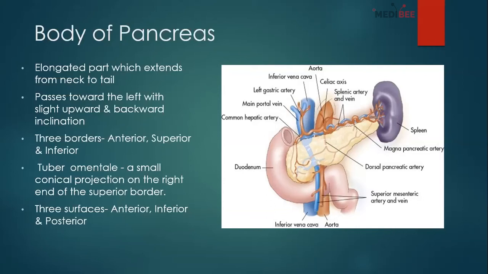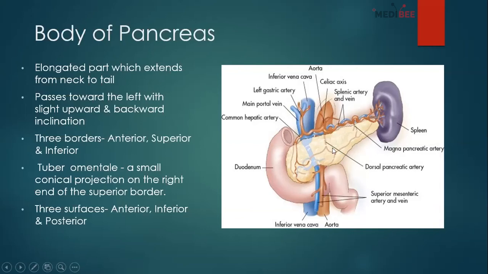The three borders are: the upper one is the superior border, and the lower one is the inferior border. As you can see here, the upper margin is the superior border, and the lower margin is the inferior border. And almost in the middle, you will find another ridge-like thing on the viscera. That is our anterior border. Between the superior border and anterior border will be our anterior surface. Between the anterior border and inferior border will be our inferior surface.